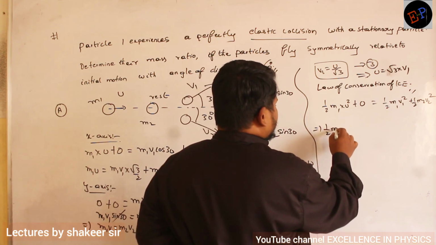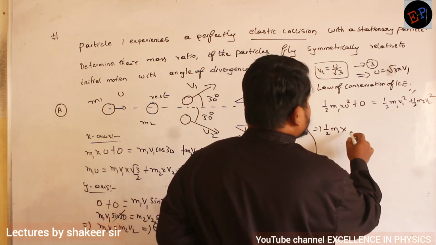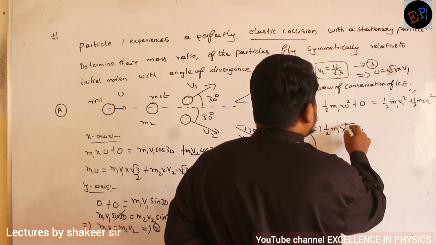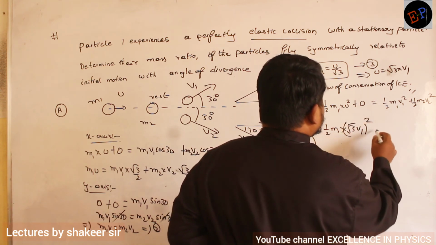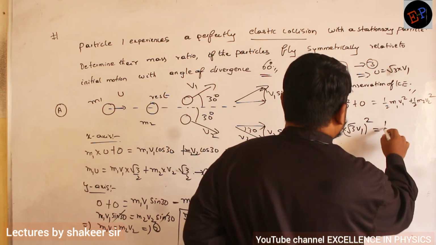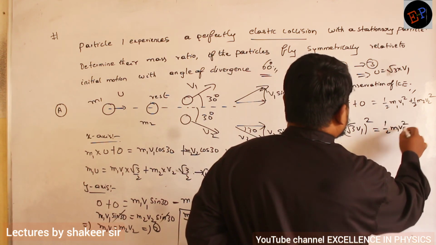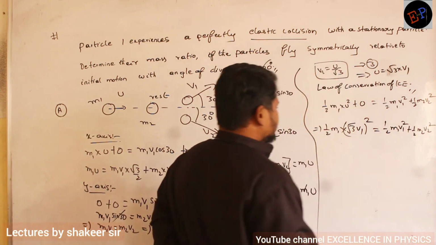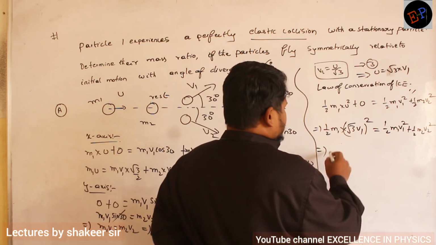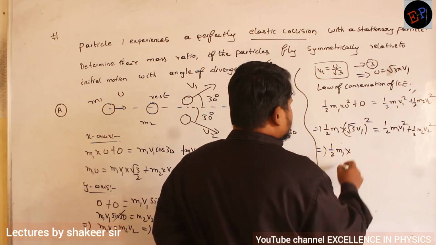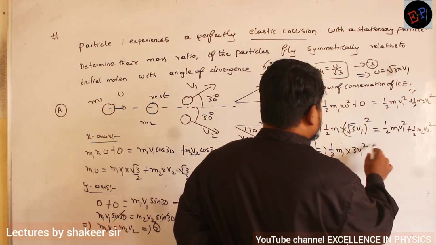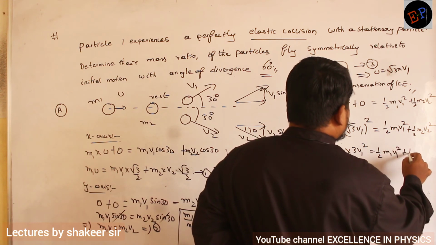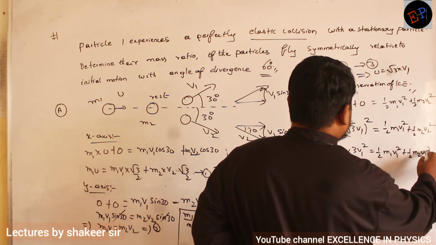So half m1 into initial velocity root 3 v1 square is equal to half m1 v1 square plus half m2 v2 square. Therefore half m1 into 3v1 square is equal to half m1 v1 square plus half m2 v2 square.